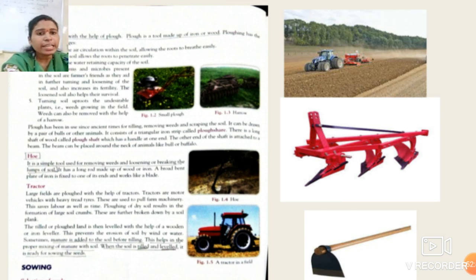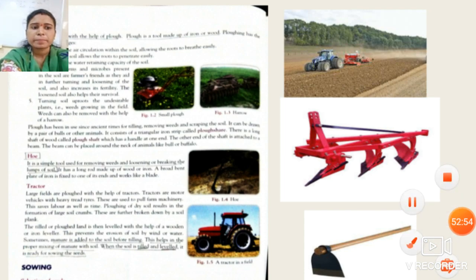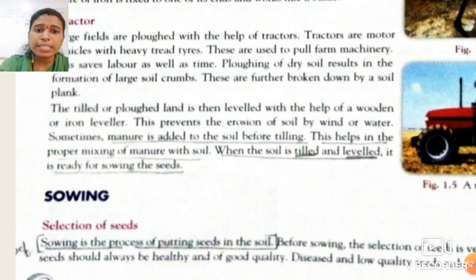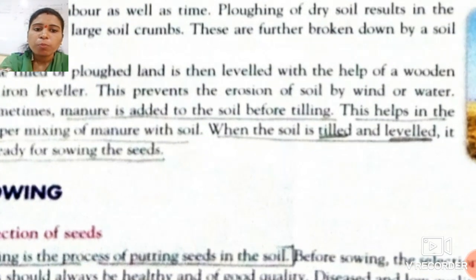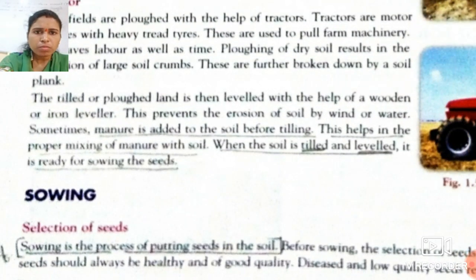So students, here one question arises: what is sowing? First, we prepared the soil. After preparation of soil, we have to sow the seeds. So what exactly is the meaning of sowing, or what is the process of sowing? See students, this is the definition in your textbook. Sowing is the process of putting seeds in the soil.